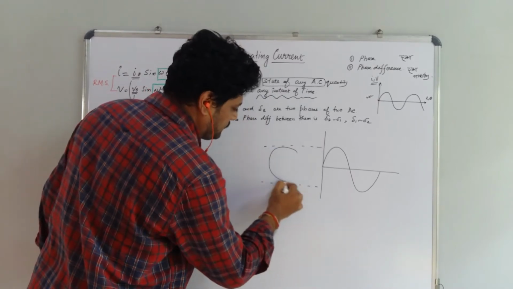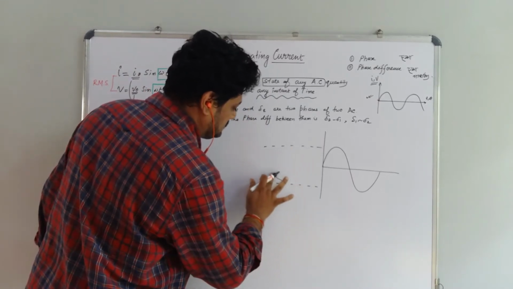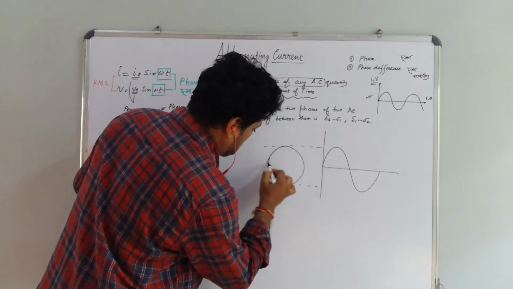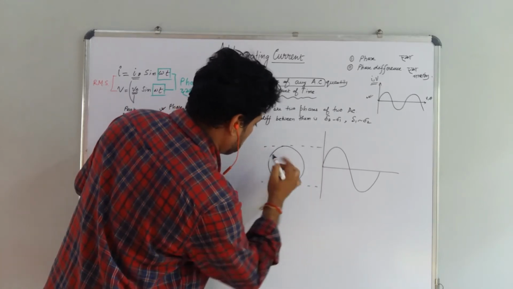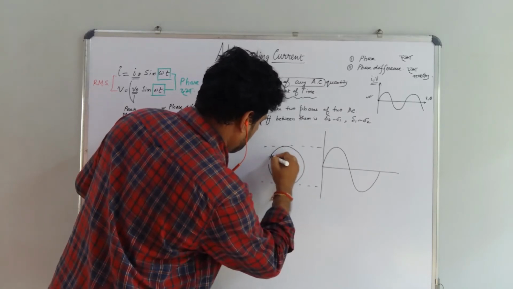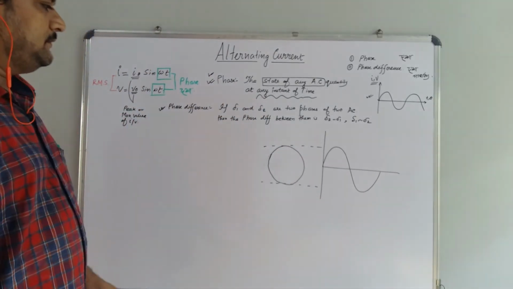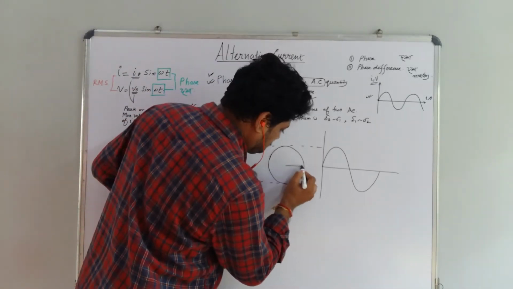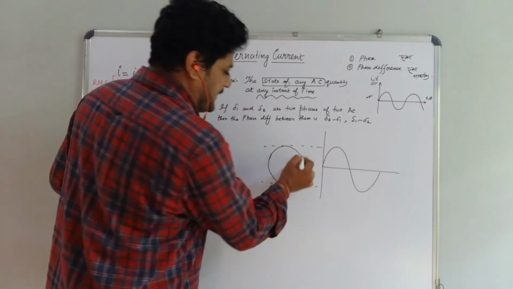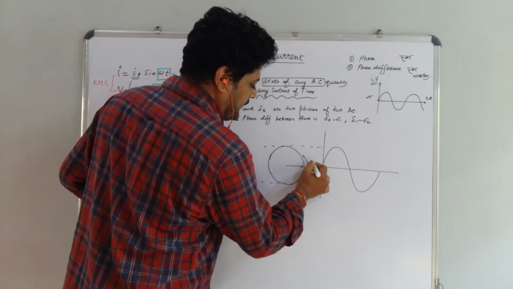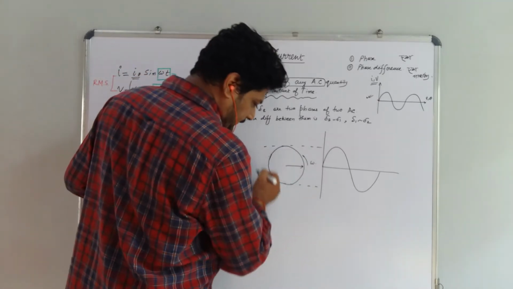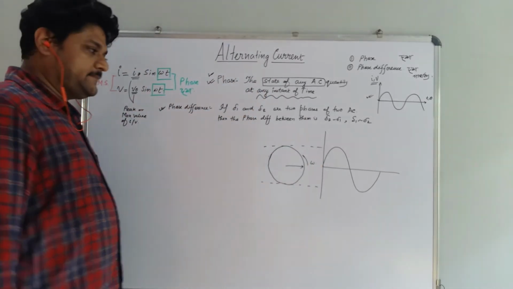So we have to make a circle. Now this one is a vector quantity which rotates anticlockwise at the rate of omega radian per second. So to complete one rotation it will take time T.